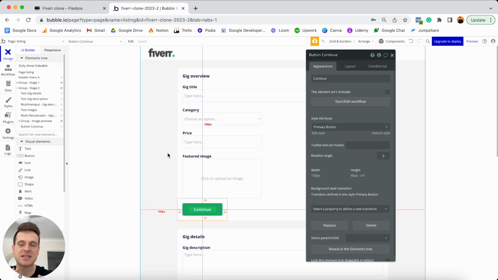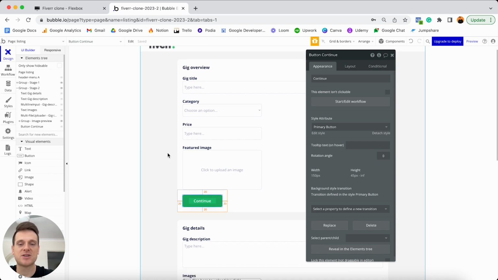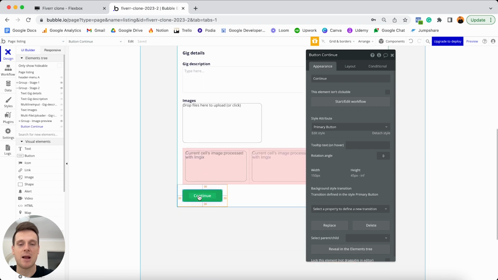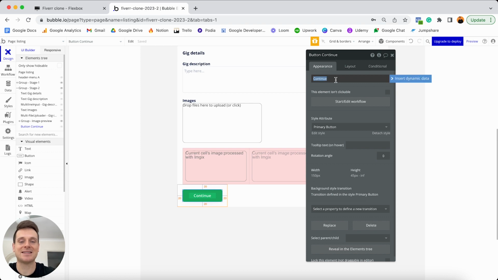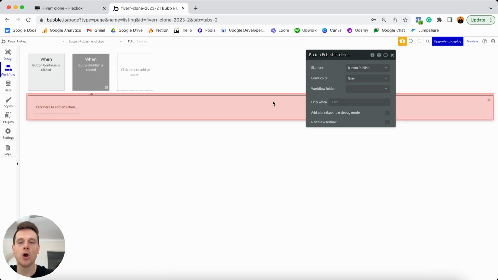And look, I know this has been a long time coming, but I'm finally excited to almost wrap this module up. So if we scroll on down to our second group here, I'm going to select on this continue button. And the first thing I'm going to do is actually update the text within this button. And I'm going to have this display the word publish. I'll then choose to start a workflow whenever this button is clicked. And within this workflow, I'm going to need to do a couple of different things.